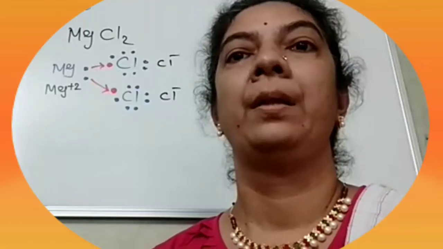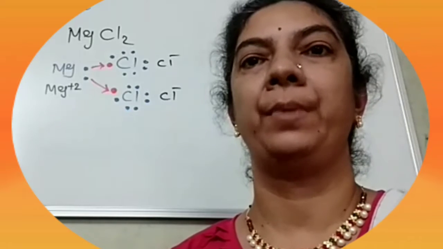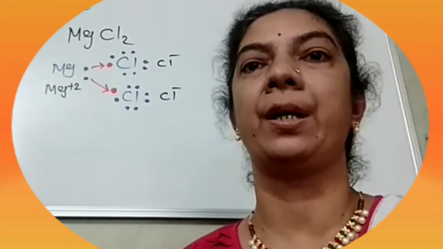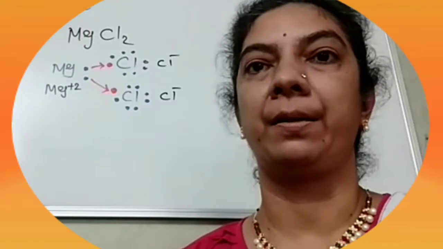Let us try to understand the bond formation in ionic compounds. Ions means positively or negatively charged atoms. As we know, positive and negative always attract each other.